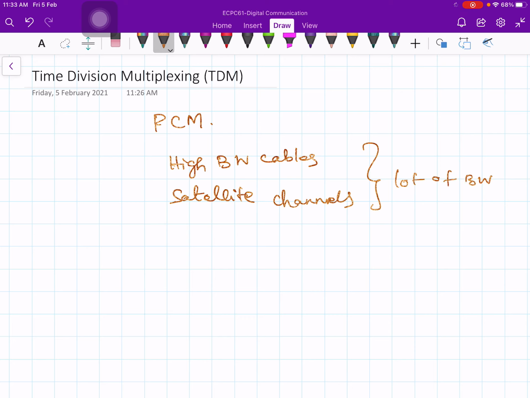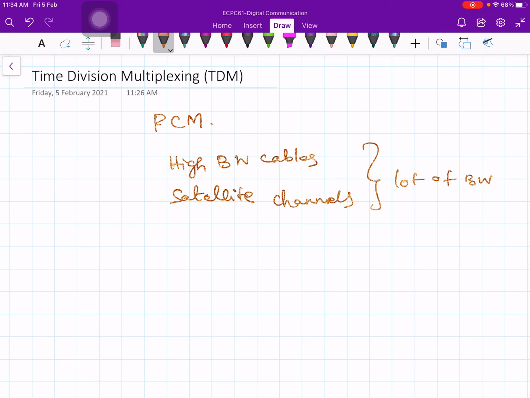So even if you are doing pulse code modulation transmission for one voice channel, let's say you are only interested in transmitting voice signals. That is one of the most important kinds of communication traffic.